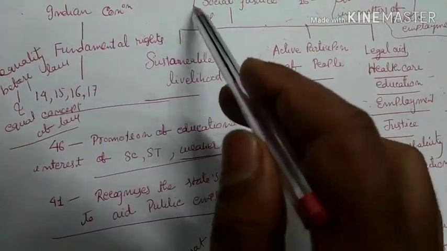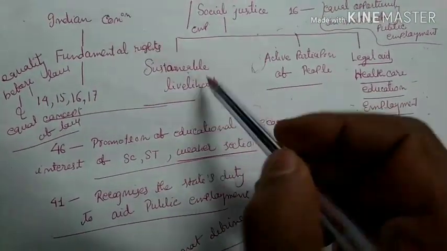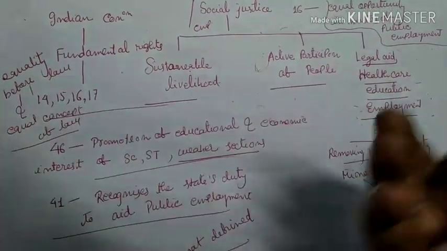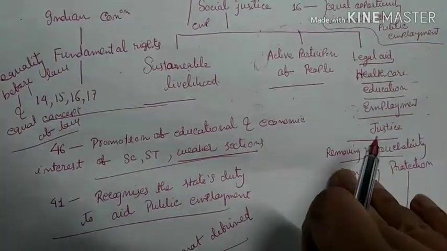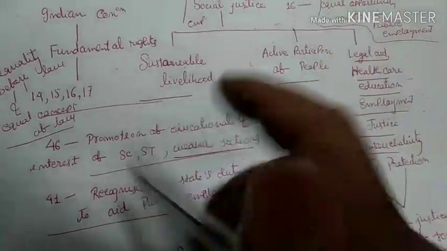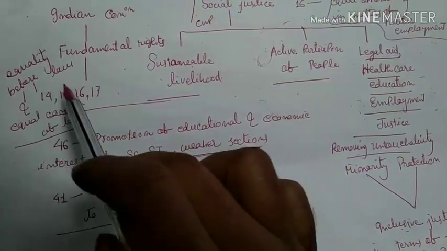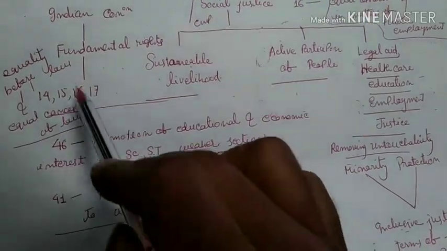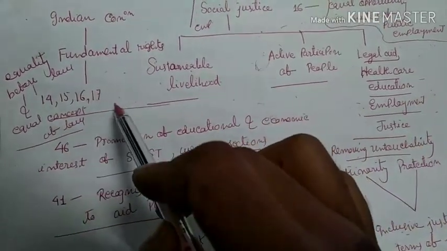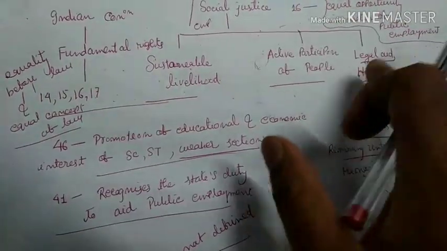Constitutional provisions in India for social justice, to say in one word, are all the fundamental rights, right from Article 13 to 32, all of which are a kind of social justice and empowerment. But especially Articles 14, 15, 16, 17. Article 14, equality before law, equal protection of law. Article 15, no discrimination on ground of race, caste, sex. Article 16, equal opportunity. These provisions are mainly related with this bill.